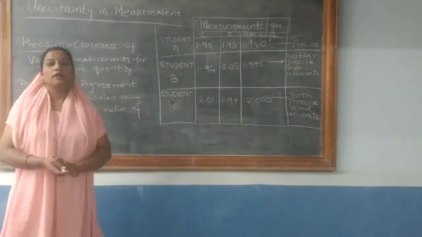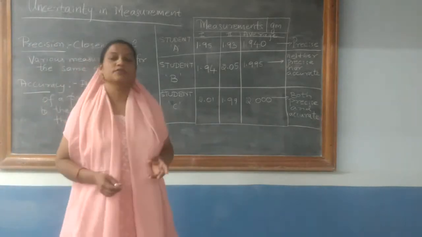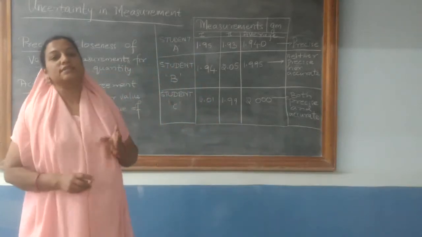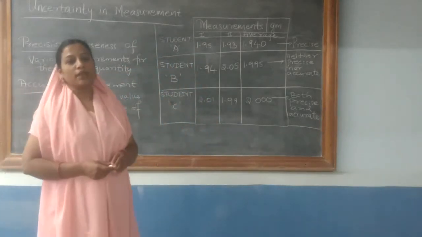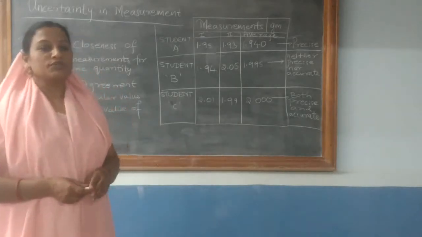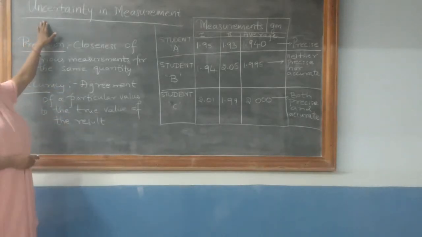Students, now let me continue with the topic, some basic concepts of chemistry. Last class we discussed the different scales for measuring temperature. Now the next part is very important, which is called uncertainty in measurement.